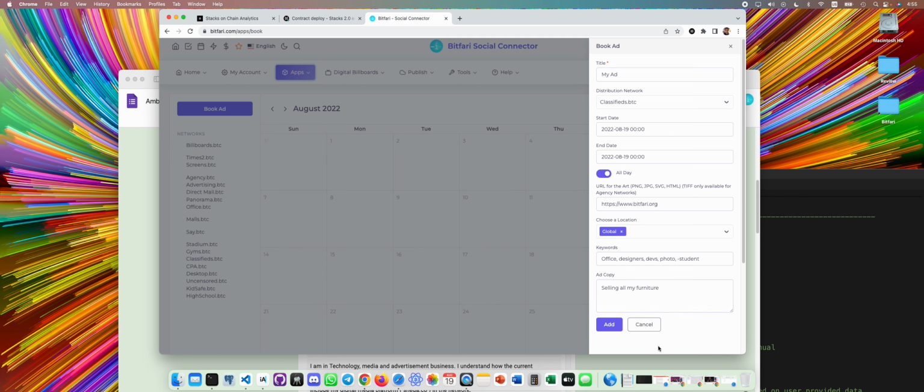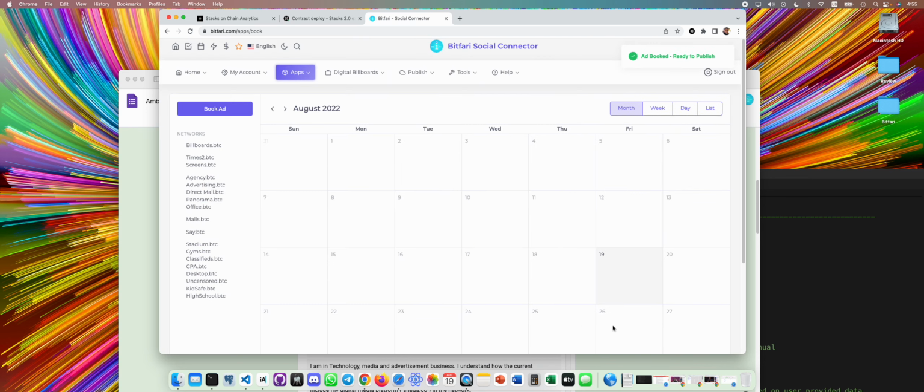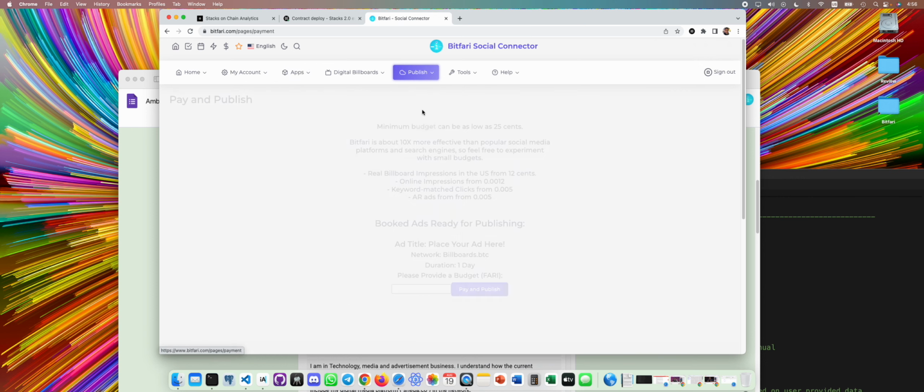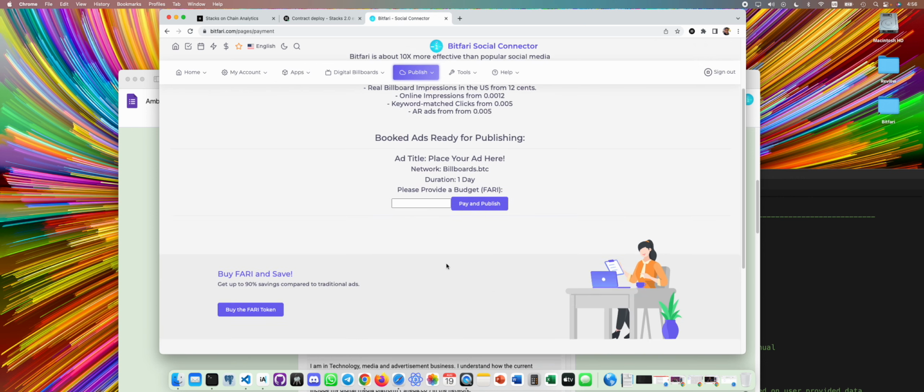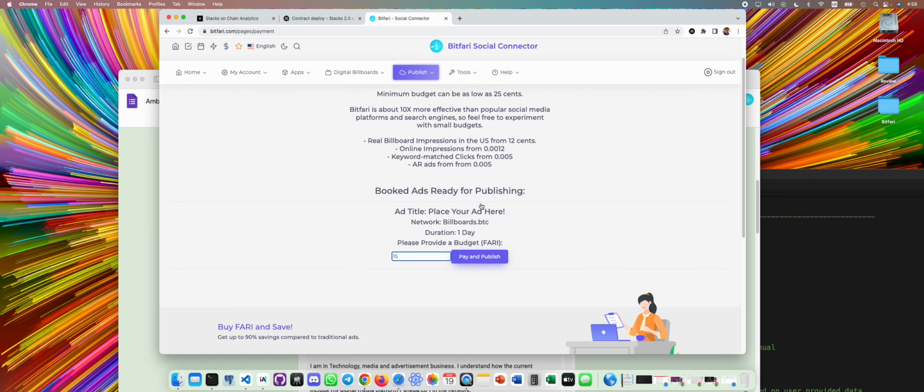Let's make this run all day. Let's click on ad. The ad has been booked, it's ready to publish. We now go to publish. So we can pay and publish, and then here you can just put a budget. When you click pay and publish, you can just submit the ad for that budget.